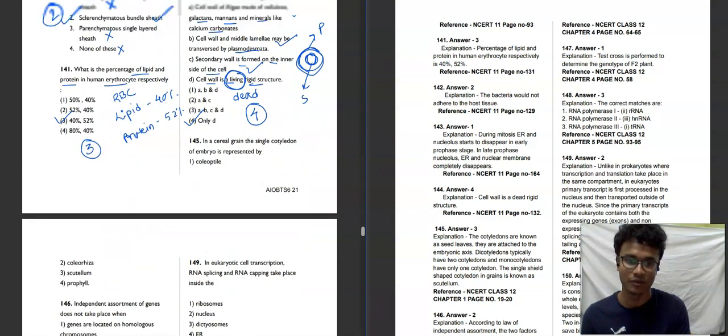Moving towards the next question, 145. In cereal grain, the single cotyledon of the embryo is represented by coleoptile, coleorhiza, scutellum, and plumule. Basically, cotyledons are known as seed leaves, and they are attached to the embryonic axis. Dicots typically have two cotyledons, and monocots have one cotyledon. A single shield-shaped cotyledon present in grains is known as scutellum. So the third option will be your correct answer for this question.